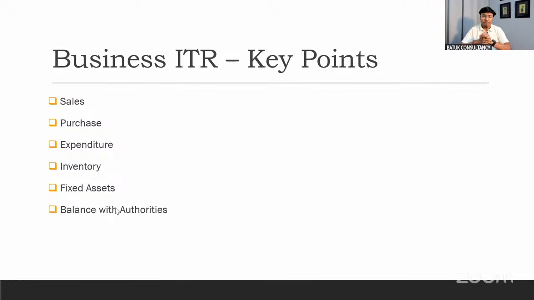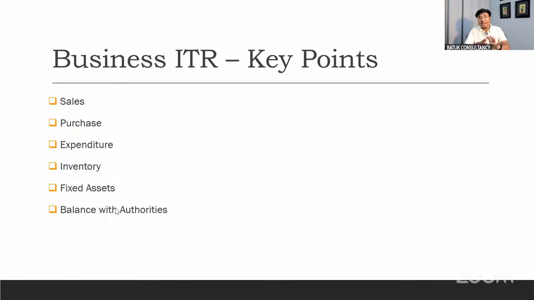Now, business ITR, certain key points which we need to keep in mind. My first key point is your sales, because in the financial statement, the very special and important point is your sales. The key points are sales, purchase, expenditure, inventory, fixed assets and balances with the revenue authorities.